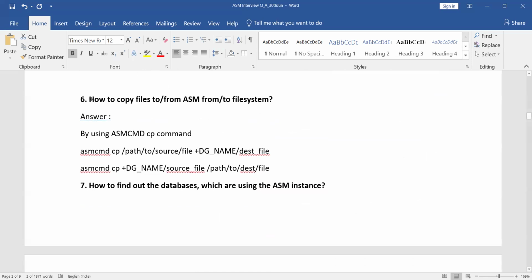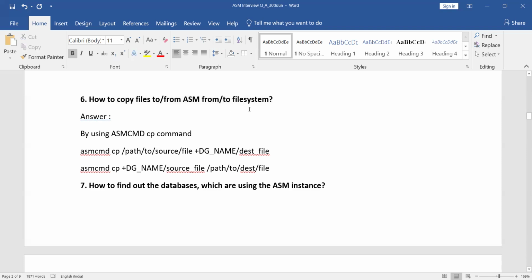Next question. How to copy files from ASM to normal file system, or how to copy files from normal file system to ASM, vice versa, simple thing.